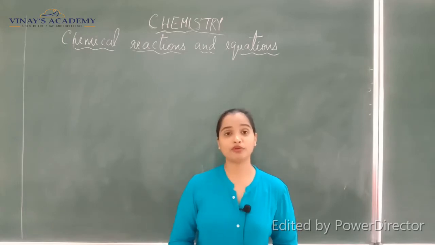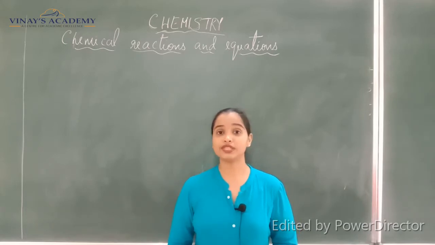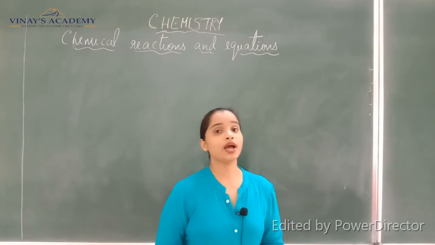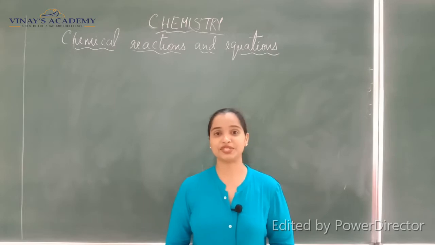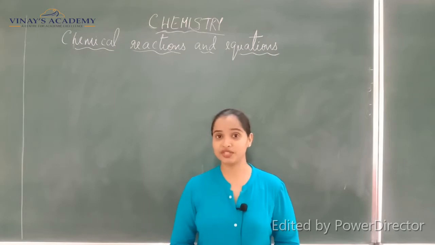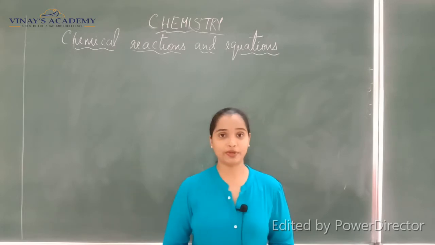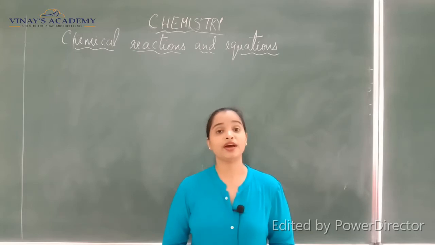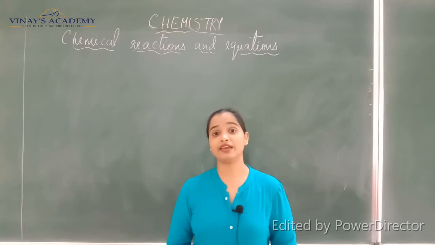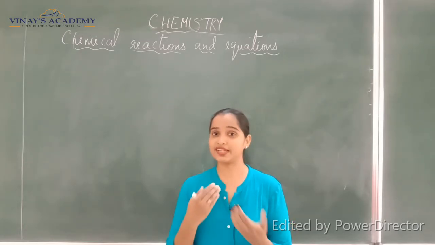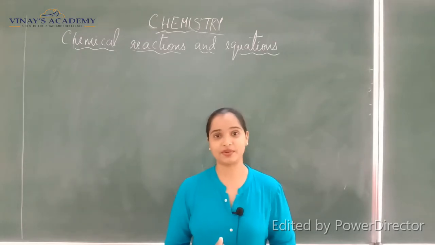Now that you know how to find a valency, let us write a few chemical formulas using the valency. Since it is the first session today, I am not going very deep into the chapter. I just wanted you to recall a few of the concepts before that, so that it will be very helpful in our teaching learning process.